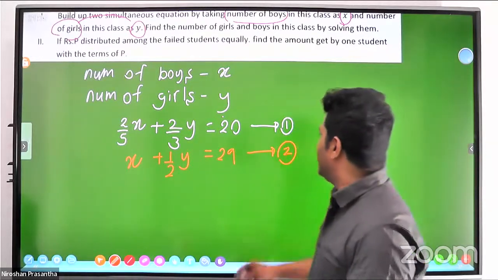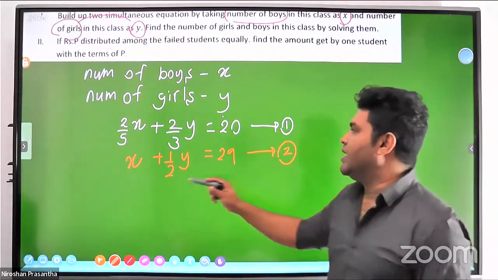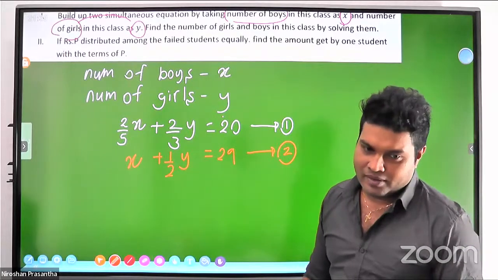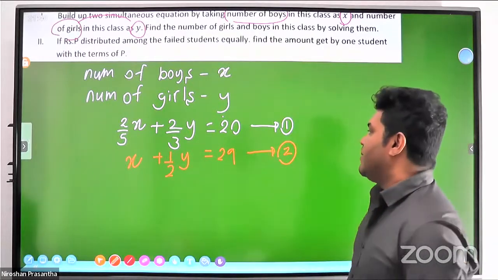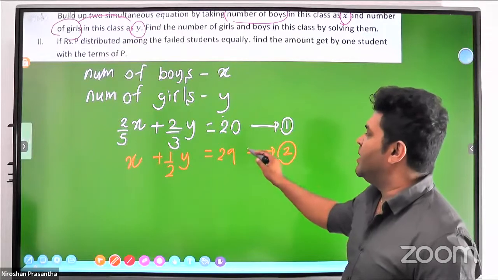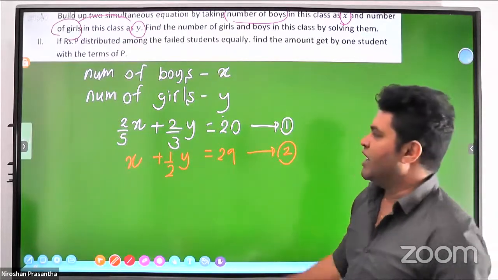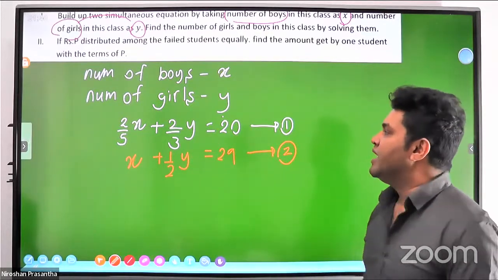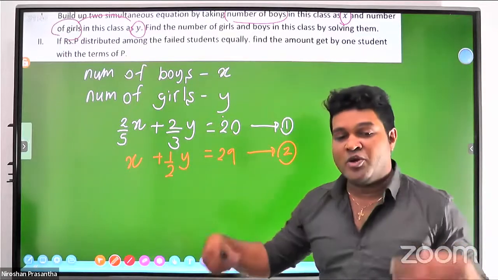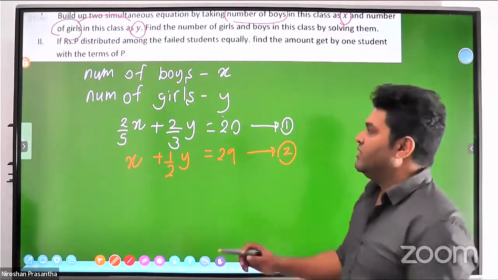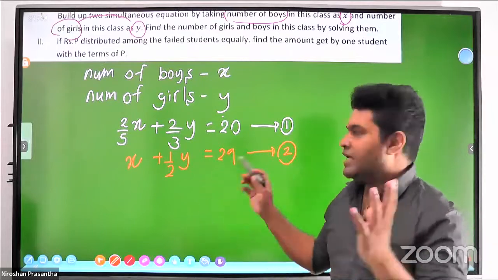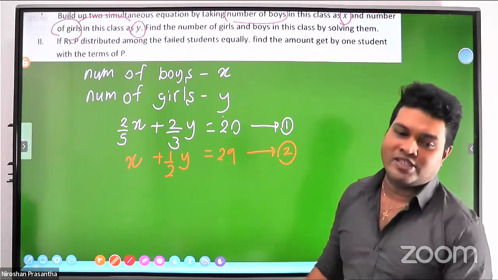Therefore, equation number 2 you can multiply by 2/5 x something. Then you can get an answer. But unfortunately, 29 is not multiplied by 2/5. Therefore, I have to skip that. Then generally you have to get the LCM and make two new equations. And then usually it is enough to solve these two equations.